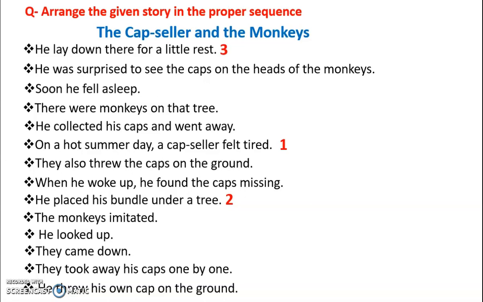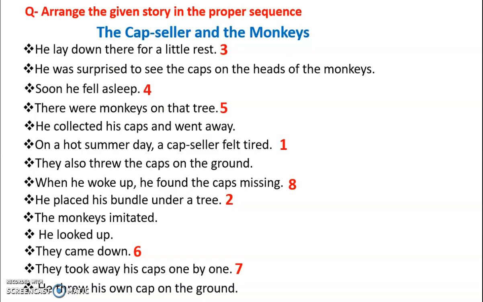He lay down there for a little rest. Next, very nice. Soon he fell asleep. Next is, there were monkeys on that tree. Next, they came down. Number 7, they took away his caps one by one.